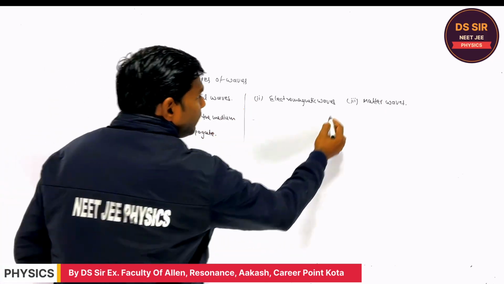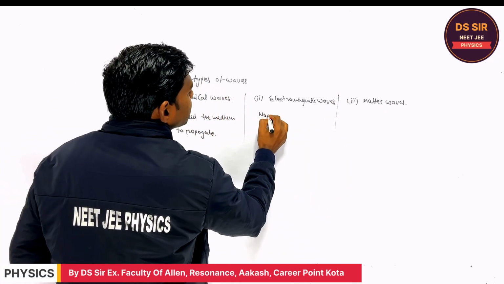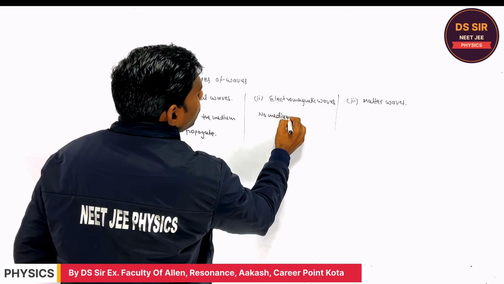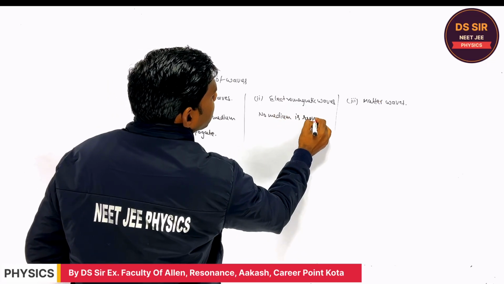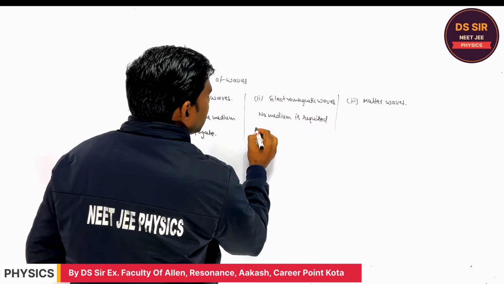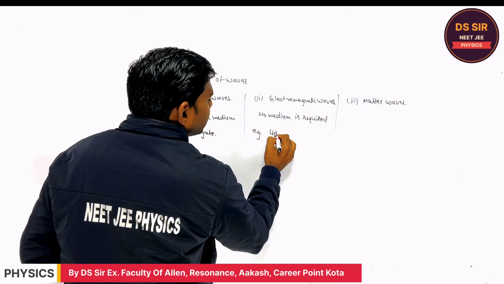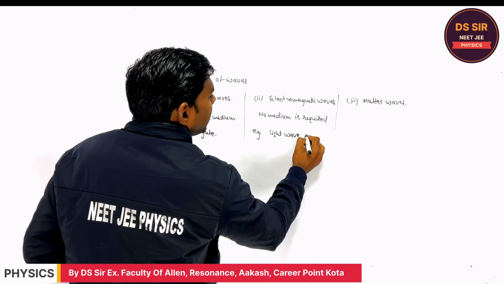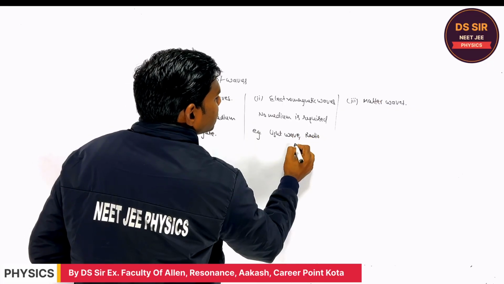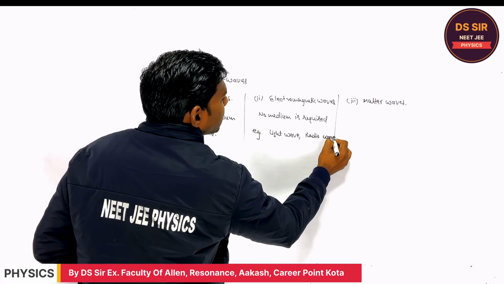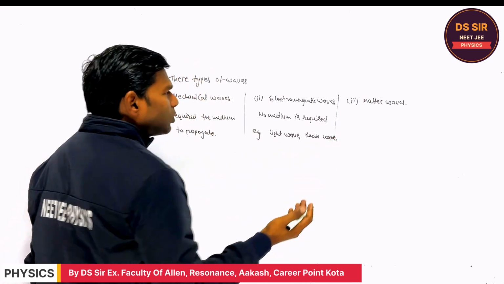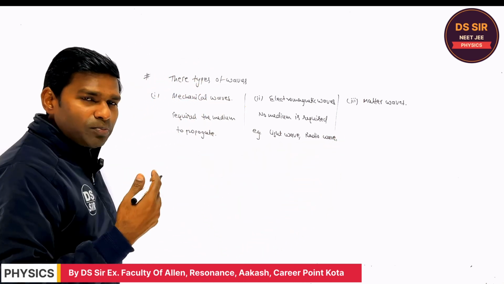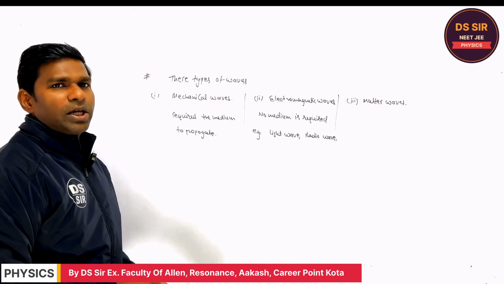The electromagnetic waves are the waves where no medium is required. For example, light wave. Light is a wave. Radio wave. Do you understand? All the electromagnetic waves, like the Wi-Fi communication.